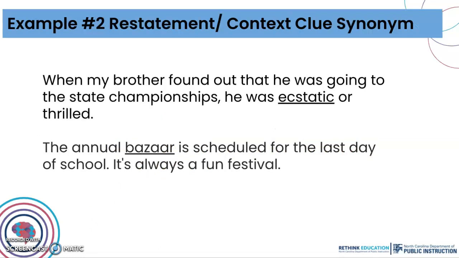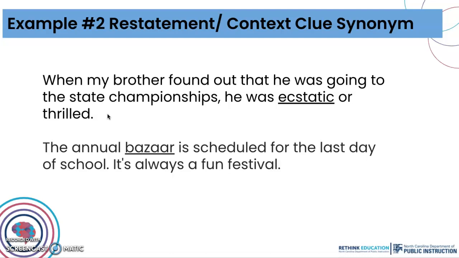Authors sometimes include synonyms to make sure that their meaning is clear. The synonym or a comparison might be included in list form. For example, you might have words like gregarious, sociable, and friendly. They all mean basically the same thing. Or those synonyms might be included with the word or beside the word. So look at this example, the first one here.